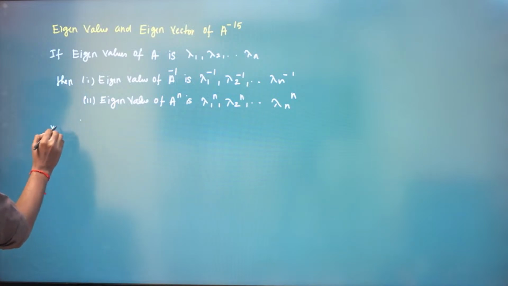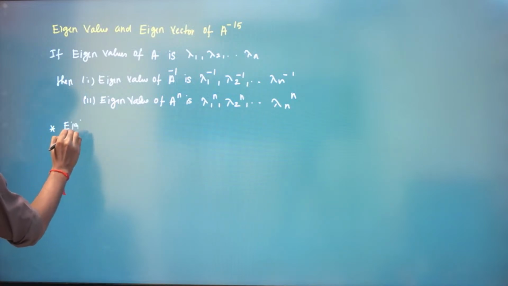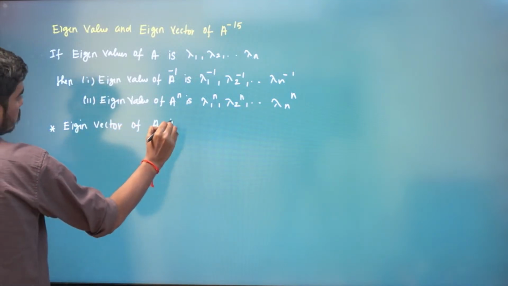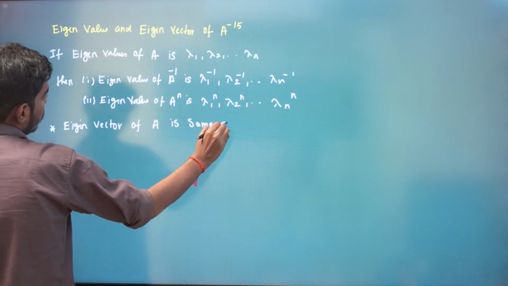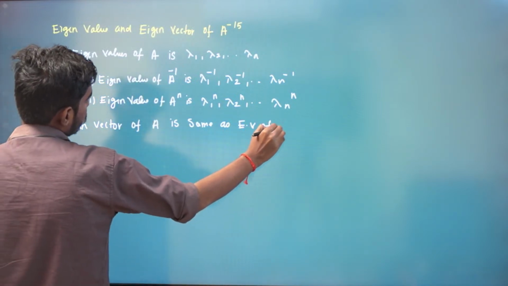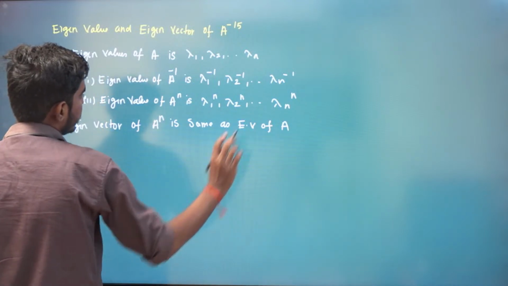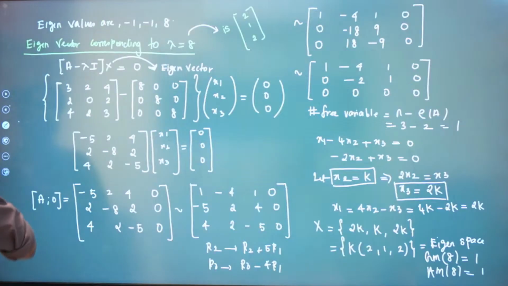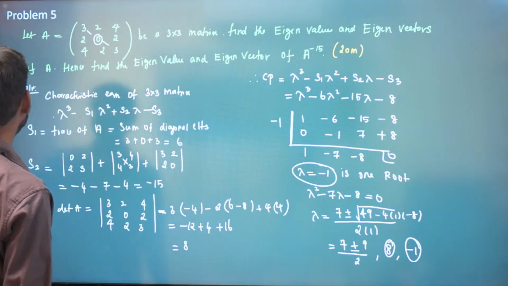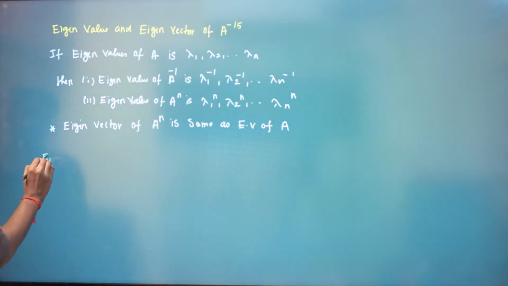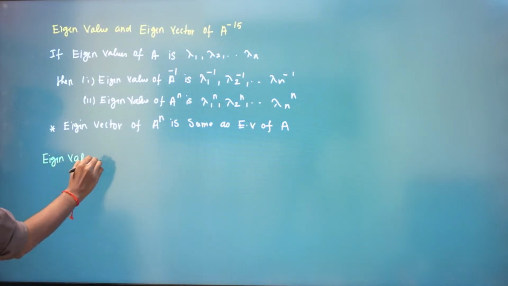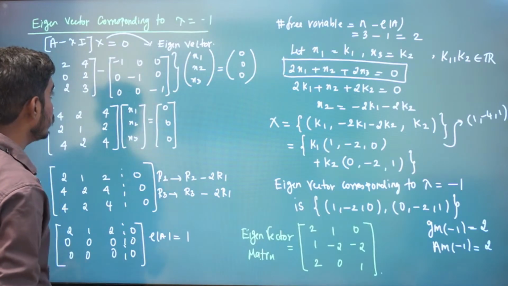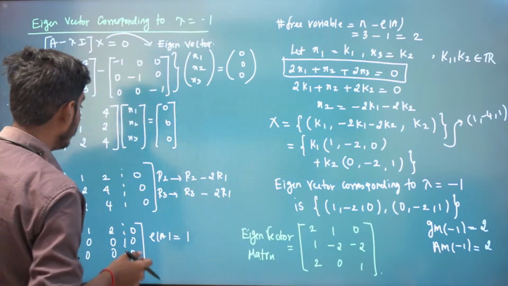Also, the eigenvector of A power n is the same as the eigenvector of A. These are just properties of eigenvalues. Now we need to find the eigenvalues and eigenvectors of A power minus 15. What are the eigenvalues of A? -1, -1, 8, right?